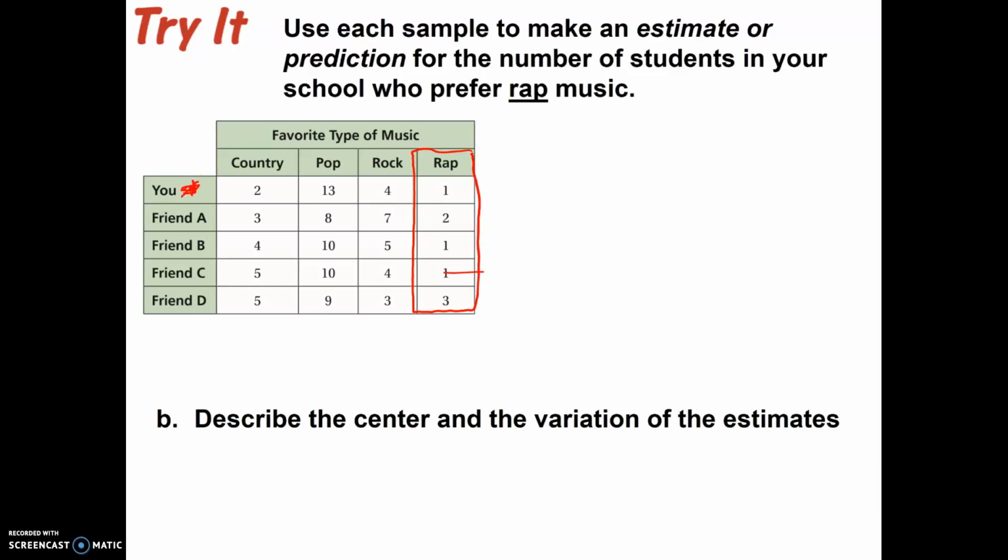We look at that there's one person who liked rap music from the survey that I took from this sample out of the possible 20. And from the problem we know that there's a total of 840 people in the school. And that's going to equal a total of 42 people.